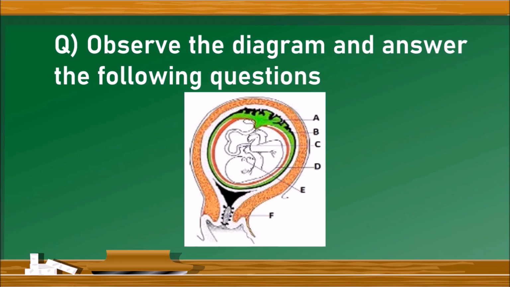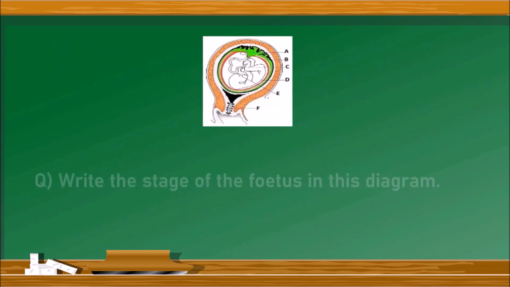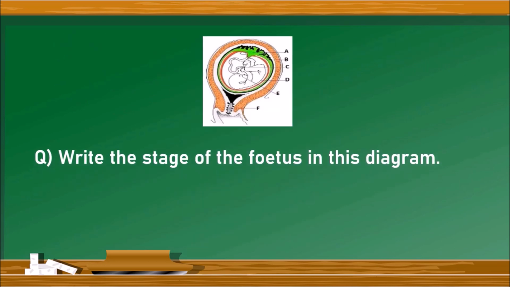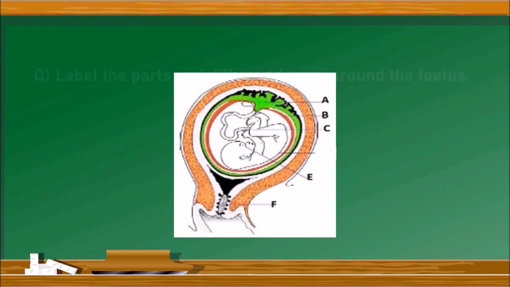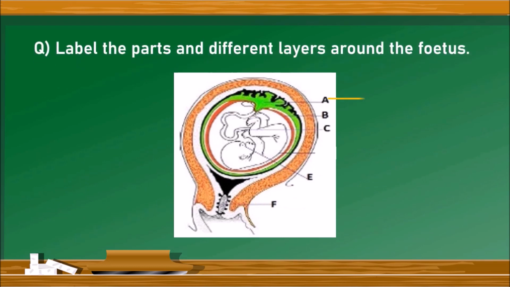Observe the diagram and answer the following questions. The question is, write the stage of fetus in this diagram. The stage of fetus in this diagram is shortly before the birth. Label the diagram. This is the placenta, which is attached to the uterus, and this one is amnion, umbilical cord, and this is the baby, and finally the cervix.